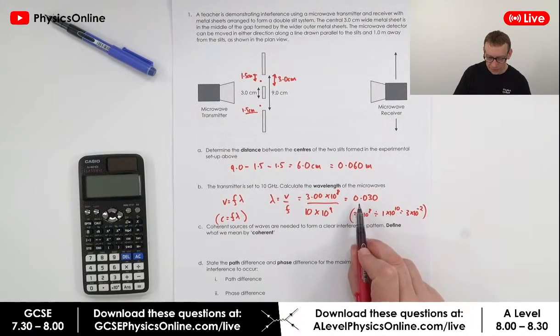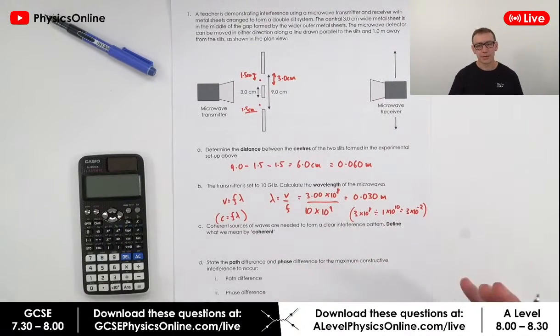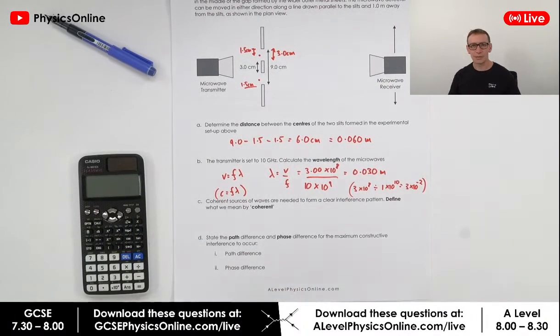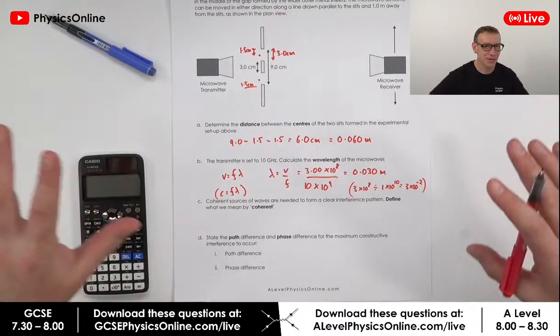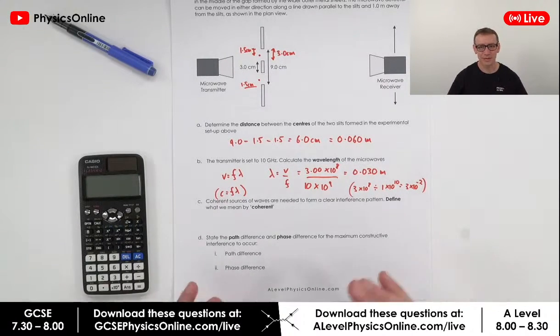So that's the wavelength of the microwaves, which tends to be the kind of thing that we have in school. They tend to be about 3 centimetres long, 2.7, something like that, which again has links to the astrophysics stuff. And when we look at the CMBR and the wavelength of this 2.7 kelvin radiation that's left over everywhere.